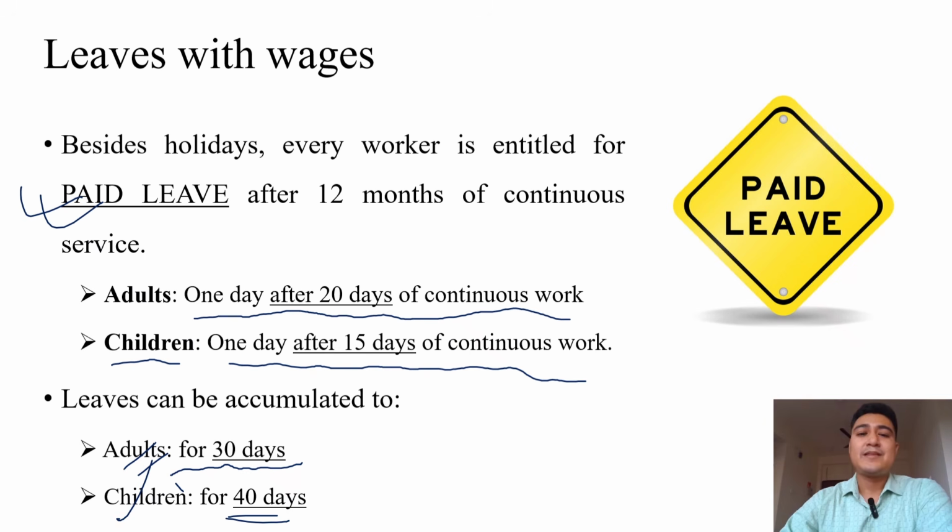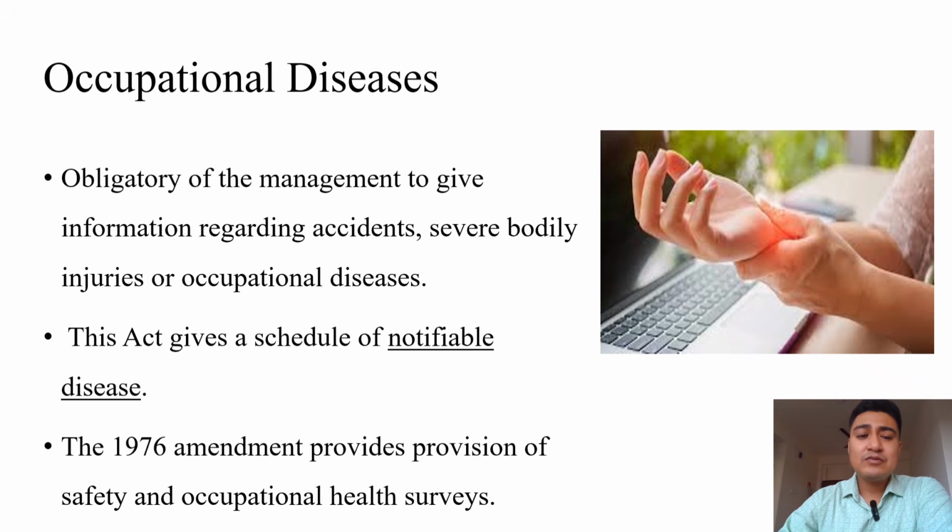Moving forward now to occupational diseases. It is obligatory and mandatory for the management to give information of any accidents, severe bodily injuries or occupational diseases that have taken place in the past, at the time of joining of the worker in that particular factory, so that when the worker gives voluntary consent, only then may the employer hire that worker as an employee.